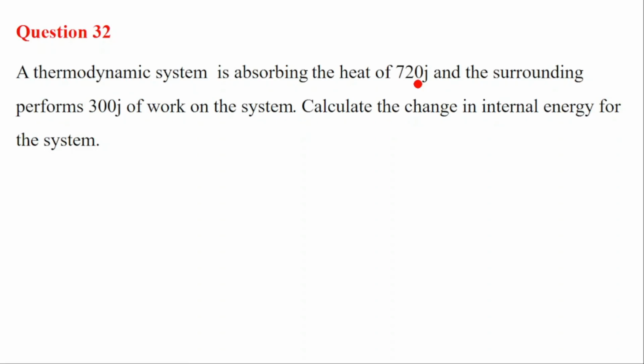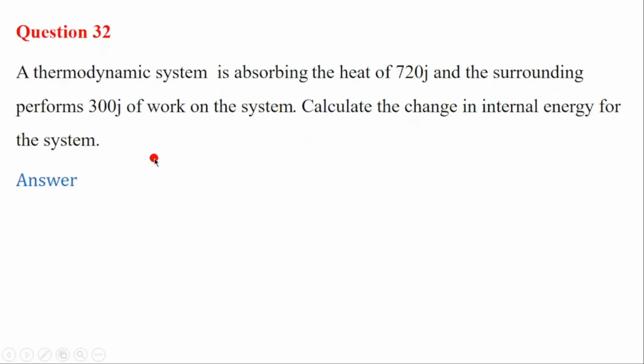There is an addition of heat to the system, and the surroundings perform 300 joules of work on the system. That means that it is the surroundings which are performing the work on the system. That means here the work done will be positive, there is a flow of work from the surroundings to the system. So here also we have positive work. Calculate the change in internal energy of the system.